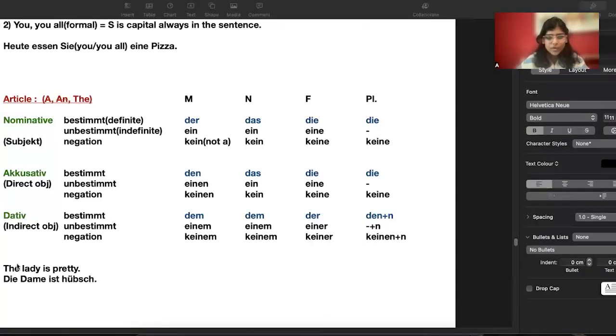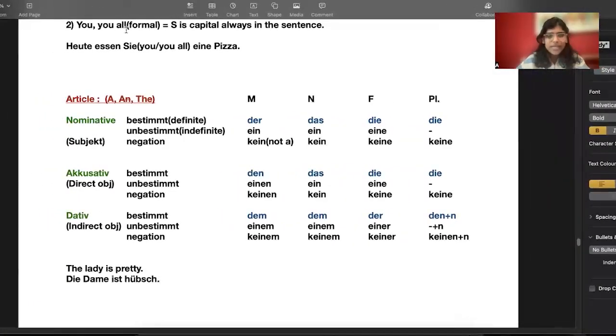Now let's move on to the next, which is accusative. So when we talk about accusative, in that case it is always a direct object. Accusative is nothing but a direct object. Example, I like the lady. Now in this sentence, what is I? I am the doer. I am liking somebody. So I am the subject. Now, what is lady? In any sentence, we have only one subject and the rest is an object, right? So, lady is your direct object.